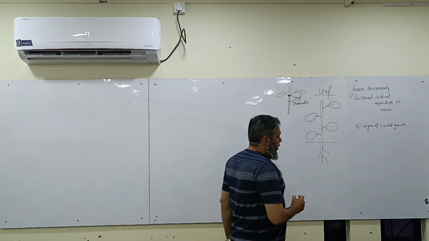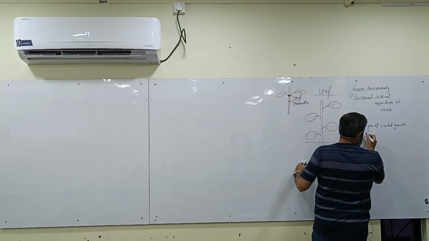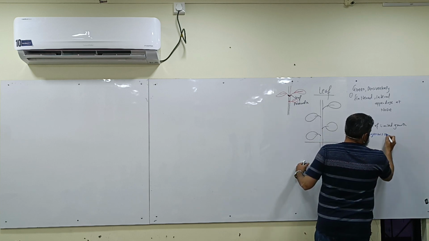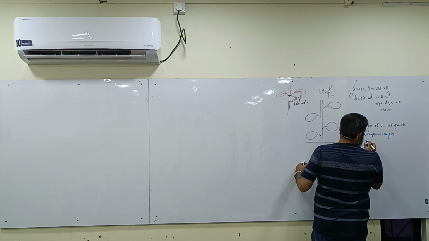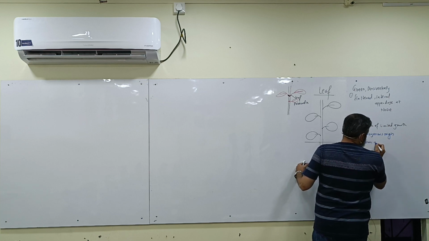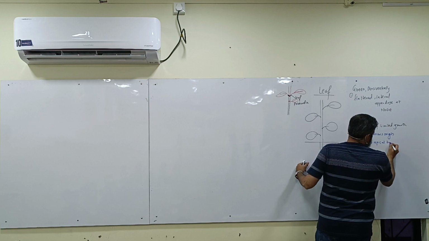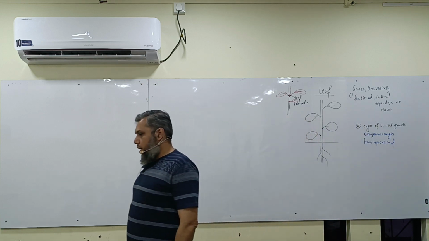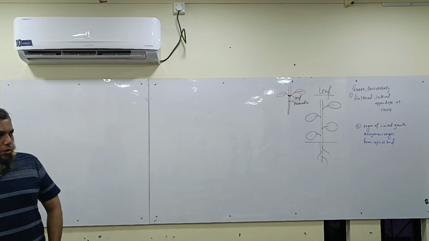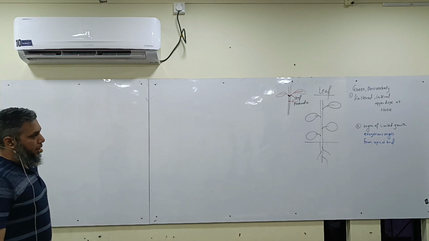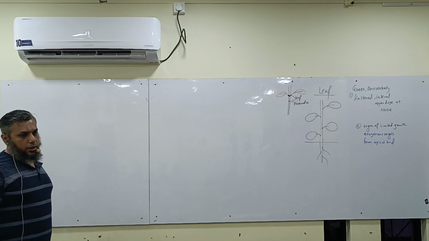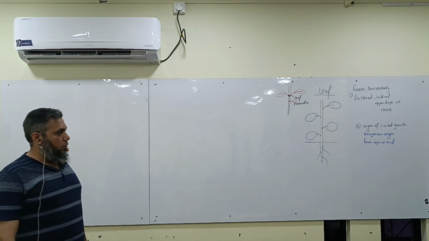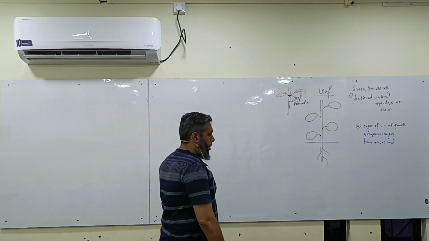So it's an organ of limited growth. It develops exogenously. Yes or no? Yes. From which bud? Apical bud. So it has an exogenous origin from the apical bud.